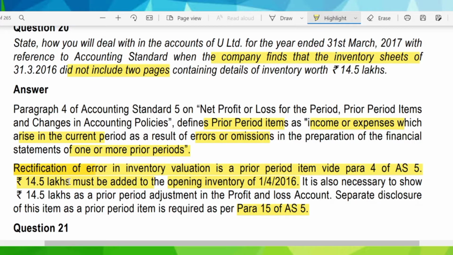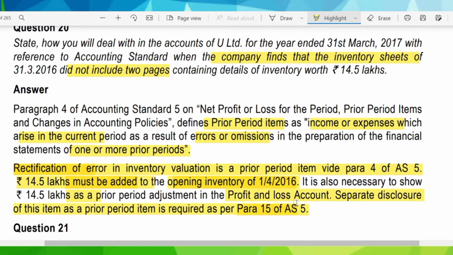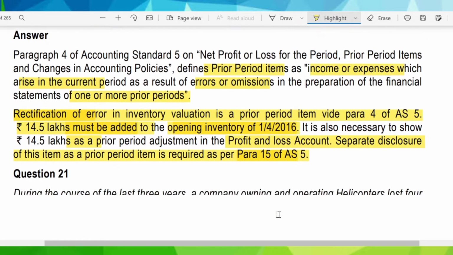Sorry, I said it wrong. Since as on 31st March 2016 we have not included the 14.5 lakhs inventory, the opening stock for the current year, as on 1/4/2016, will increase. Hence, we are adding this 14.5 lakhs in the opening inventory as on 1/4/2016. Then we will mention this in the P&L also as prior period adjustment. And lastly, we will give a separate disclosure of this item as a prior period item. So by this we complete this question.